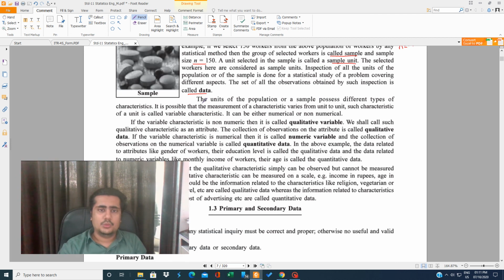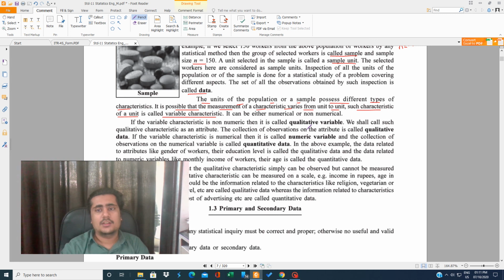Then the units of the population or sample possess different types of characteristics. It is possible that the measurement of a characteristic varies from unit to unit. Such a characteristic of a unit is called the variable characteristic. It can be either numerical or non-numerical.